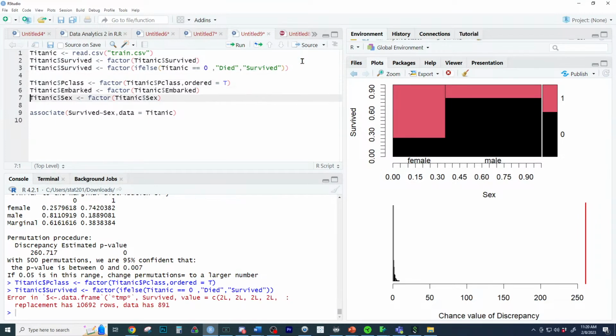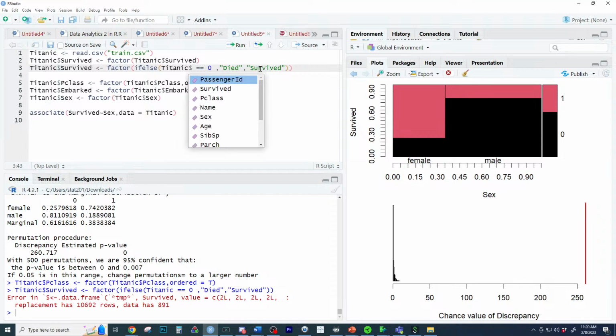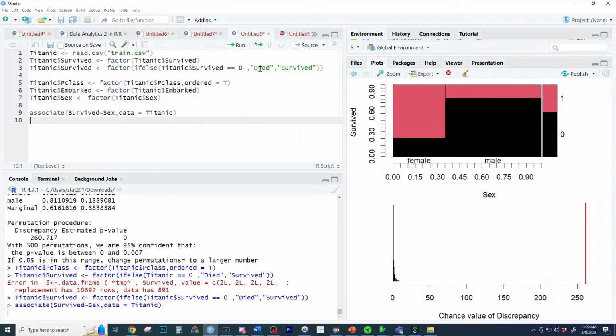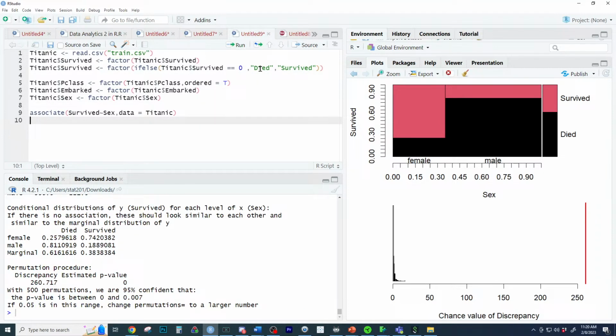Oh, what did I do? Oh my gosh. There we go. That's a little bit easier to read.